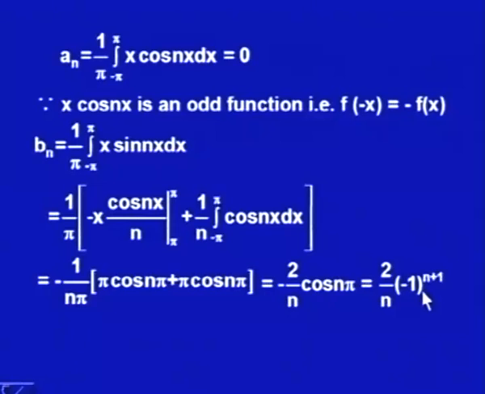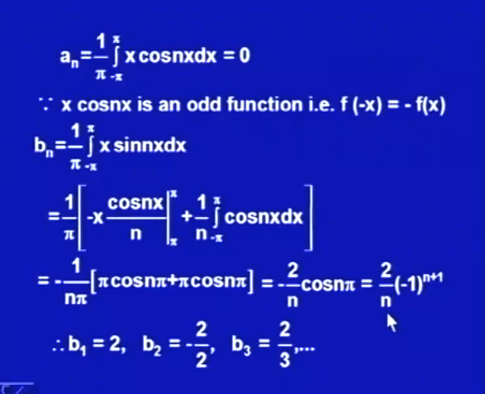So, b 1 would be 2, b 2 would be 2 upon 2 with sign minus 1 to the power 3, that is minus, b 3 would be 2 by 3 with plus sign, and so on.